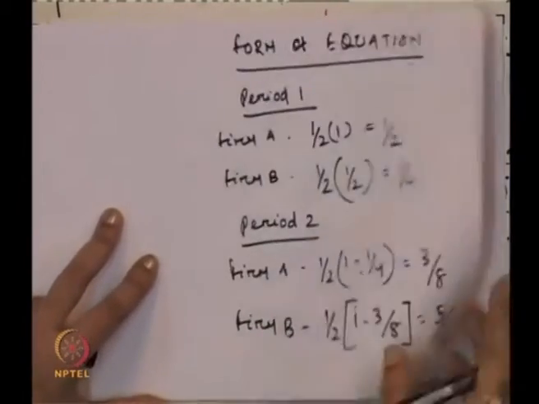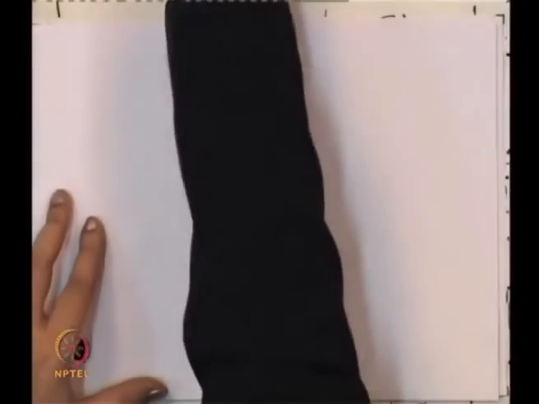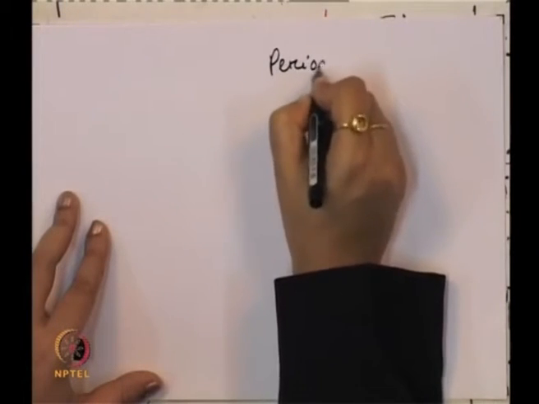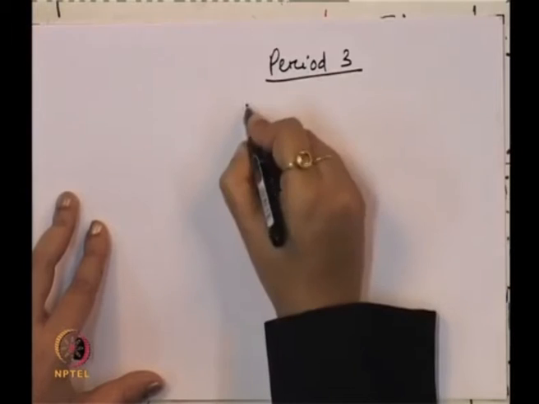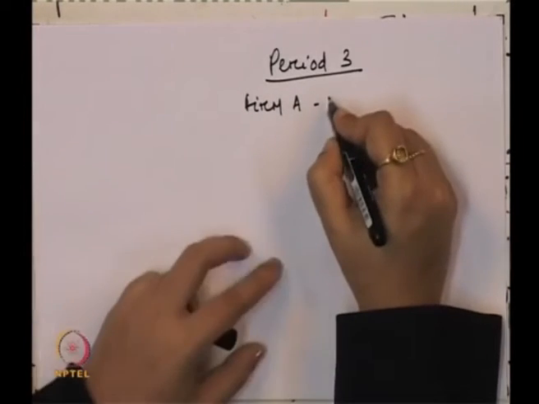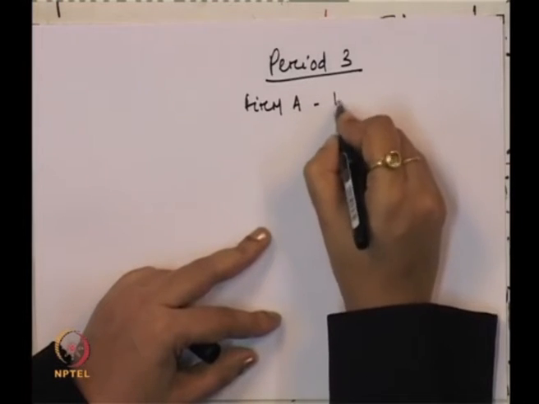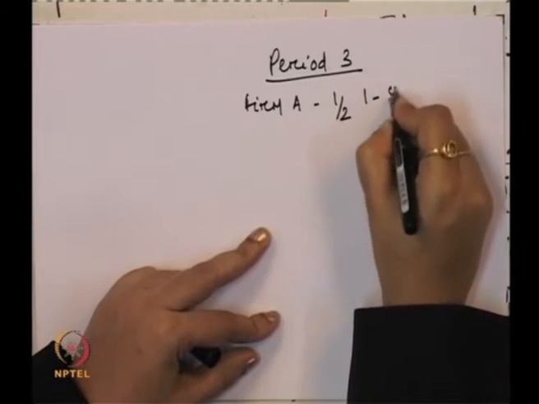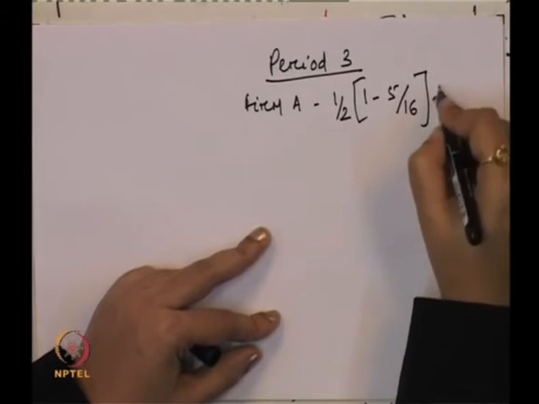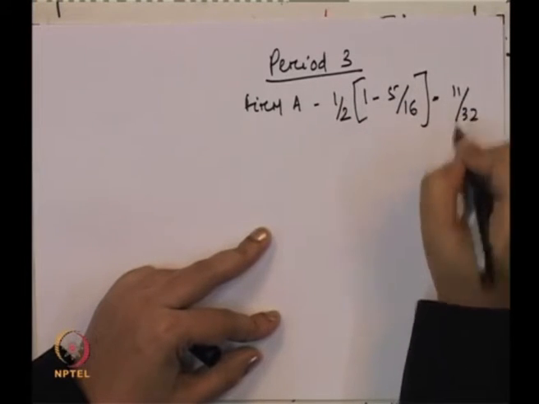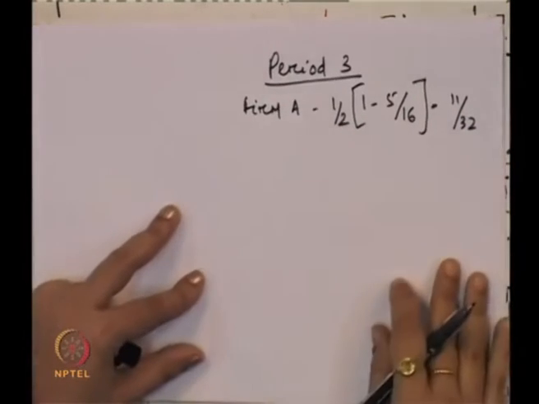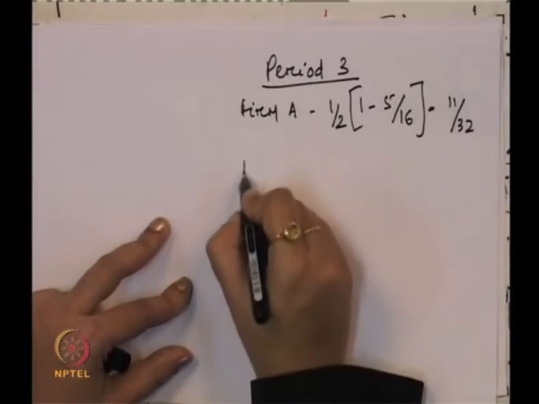Now, what will be in period 3? Farm A is half of 1 minus 5/16, this is B's share, that comes to 11/32. So, 1 minus B's share, half of it is going to be produced by farm A.